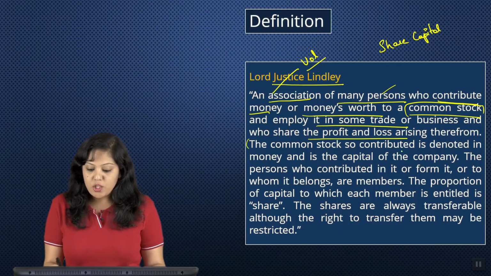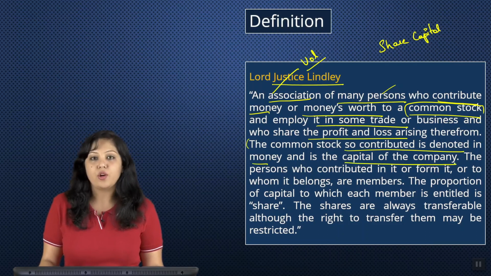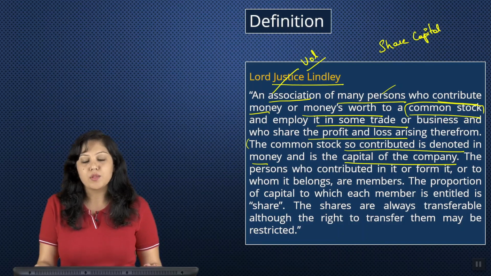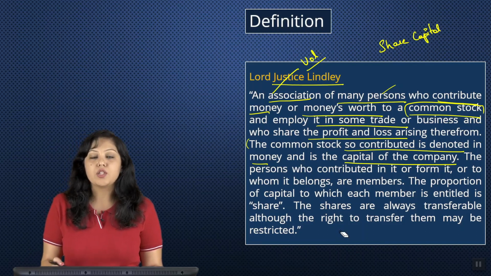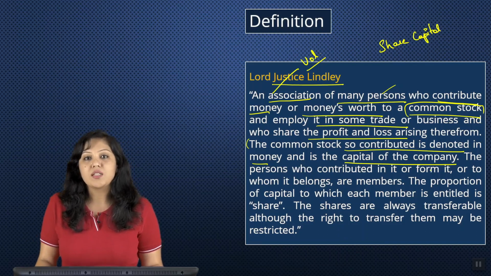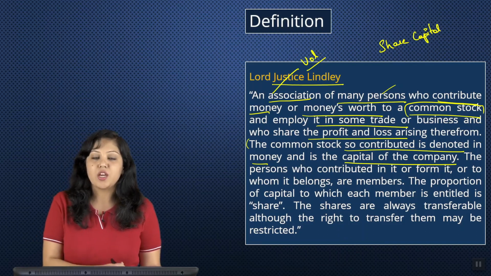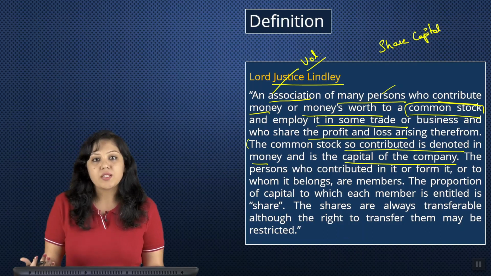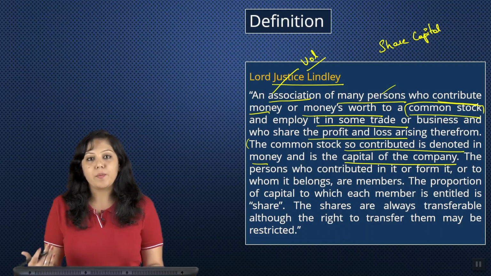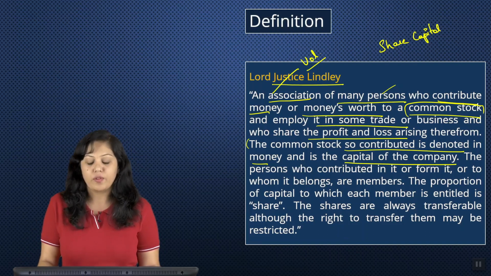Now, the common stock so contributed is denoted in money and becomes the capital of the company. As I said, common stock is nothing but layman terms. In Companies Act, we refer to it as the capital of the company. So going forward, you will understand what are the different classifications of capital. We have authorized capital, we have issued capital, paid up capital, and so on. So in this entire chapter, you will be understanding the basics of formation of a company.